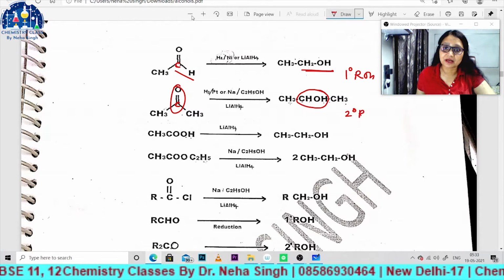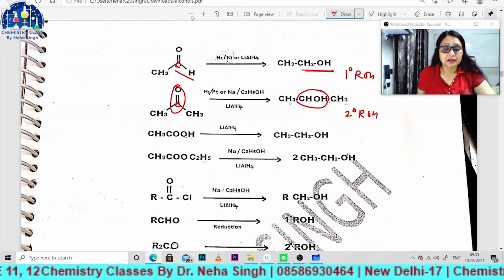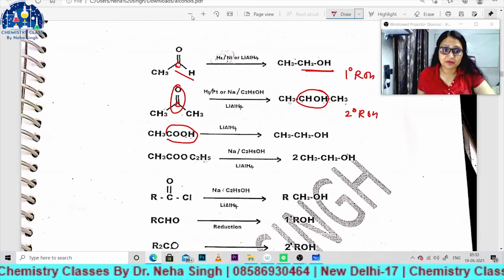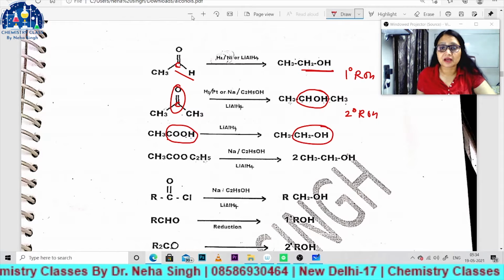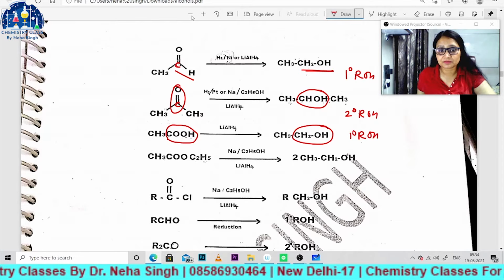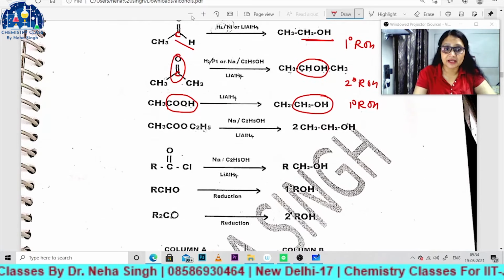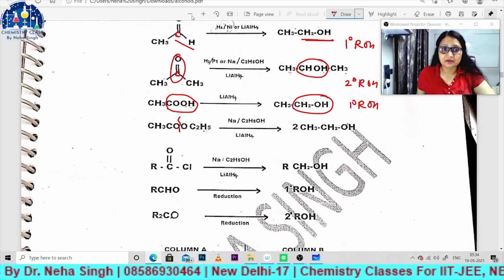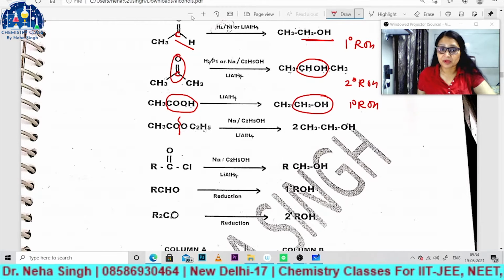It is 2 degree alcohol. And if we talk about the carboxylic acid, this COOH group will convert into CH2OH, again 1 degree alcohol. Now the next one is the ester. Ester will reduce and it will basically break down from in between.